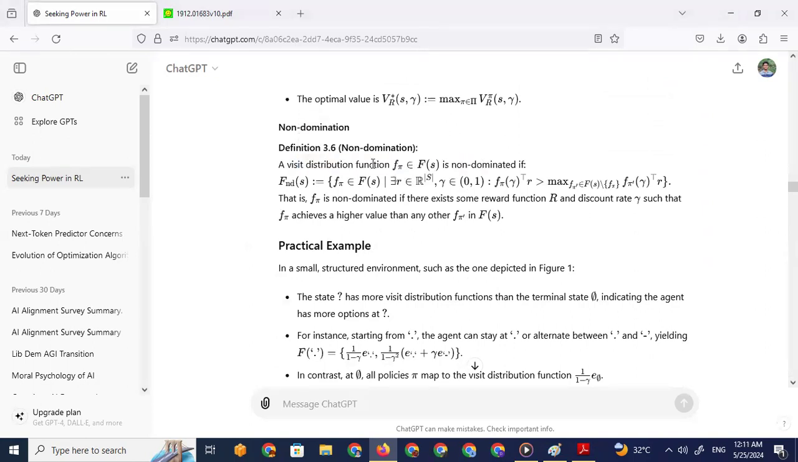Non-domination. A visit distribution function f of pi that belongs to F of s is non-dominated if, okay, what is that notation? It belongs to F of s. So we'll take f of pi. It is non-dominated if there exists some reward function r and discount gamma such that f of pi achieves a higher value than any other f of pi in F of s.